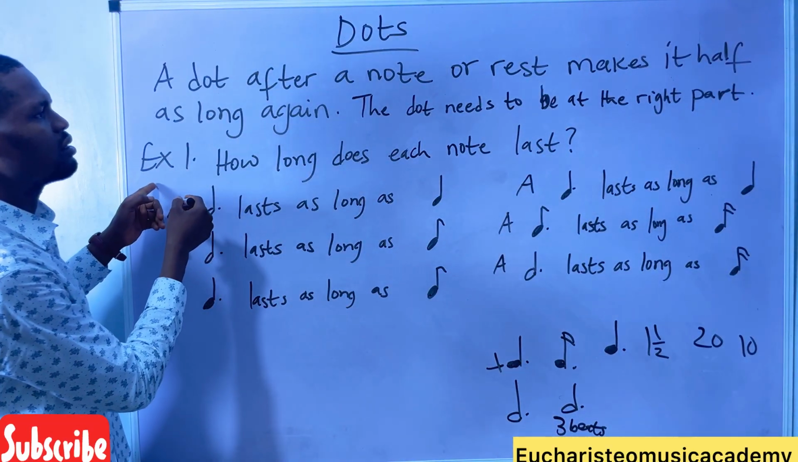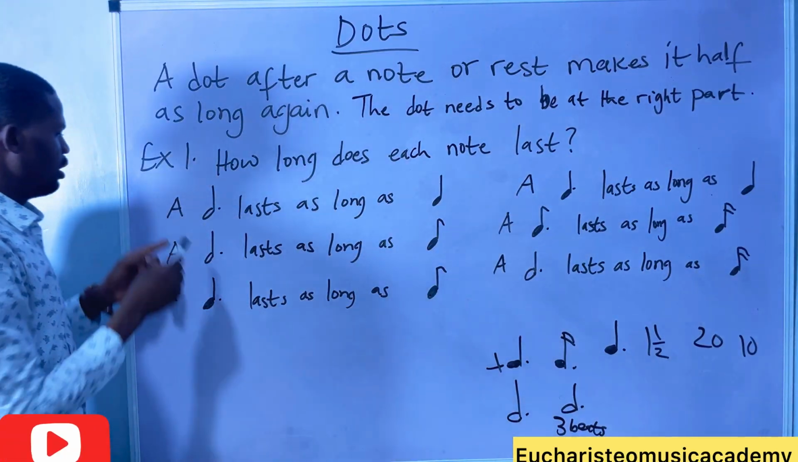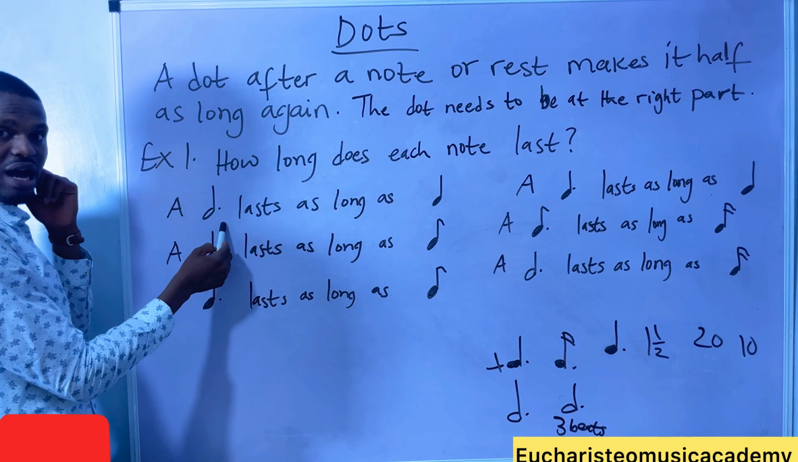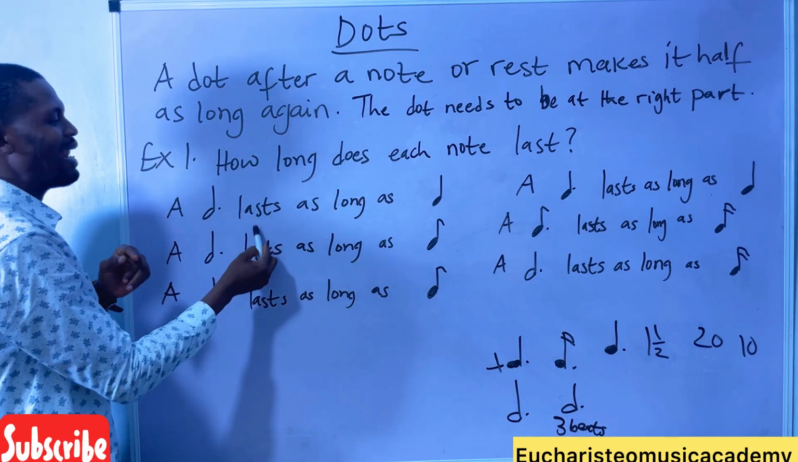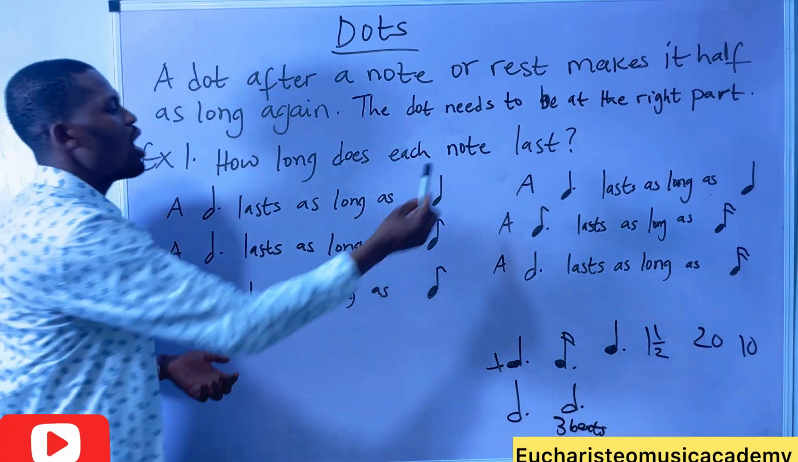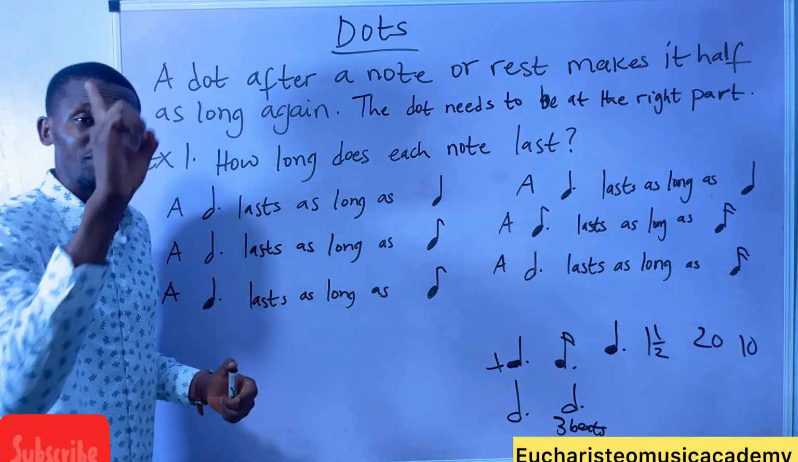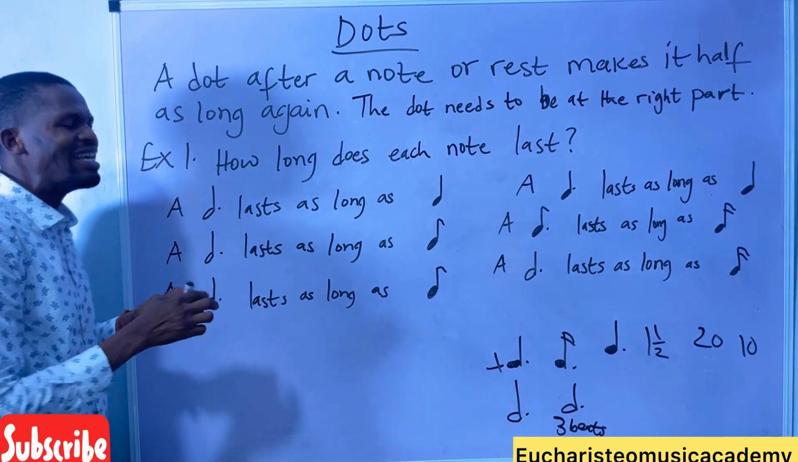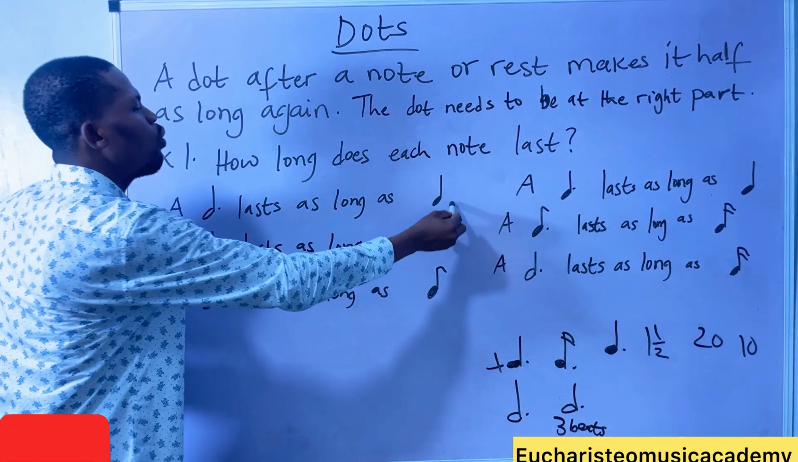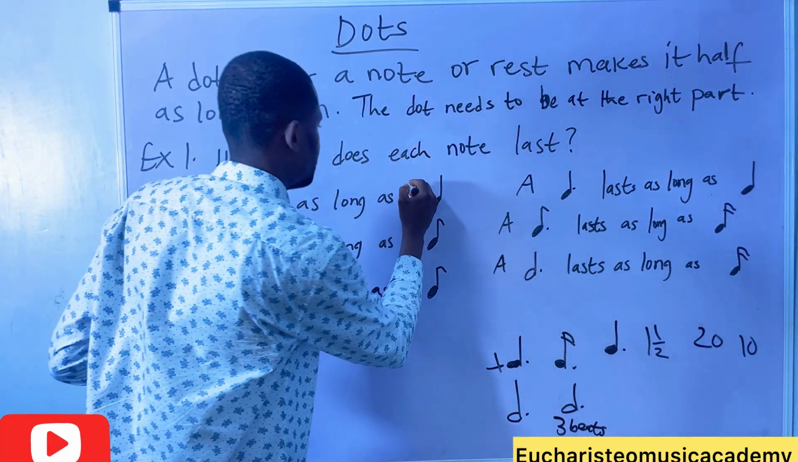Now, exercise 1. How long does each note last? A dotted minim lasts as long as how many crotchets? That is to say, how many crotchets can you find in a dotted minim? Don't forget, a crotchet is 1 beat, while a dotted minim is 3 beats. How many 1 beat can you find in 3 beats? The answer is 3.